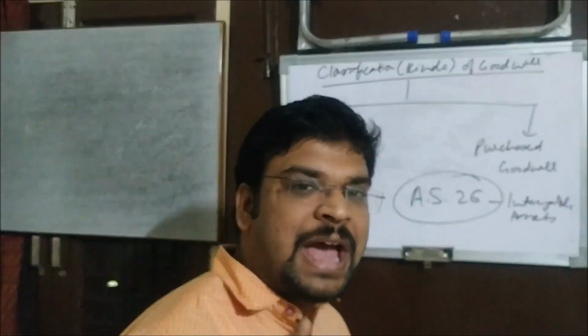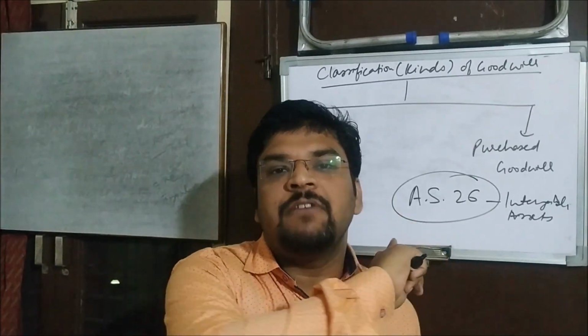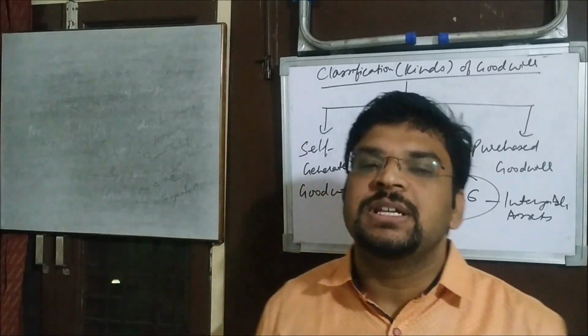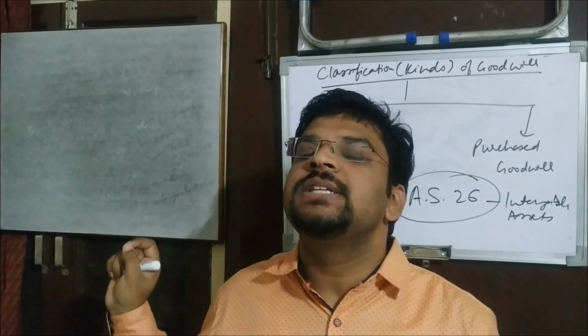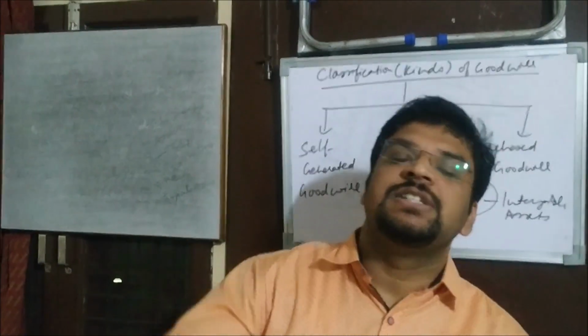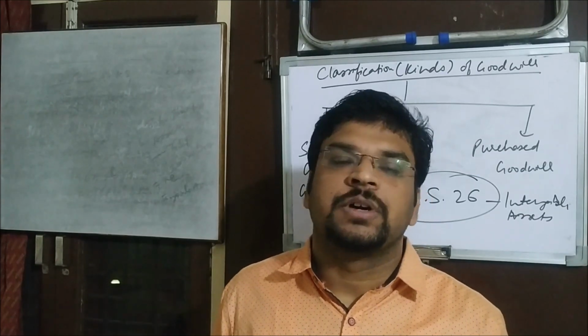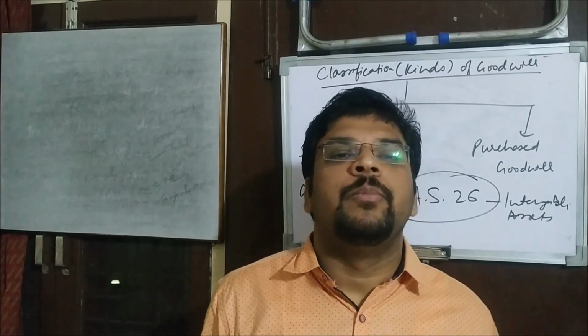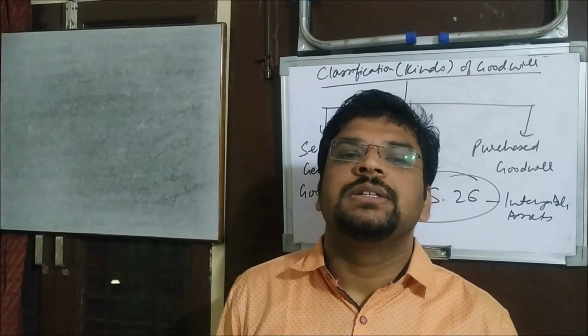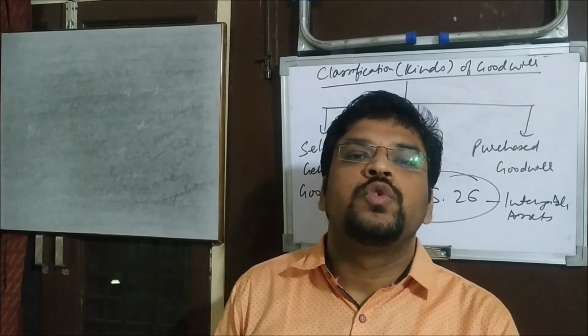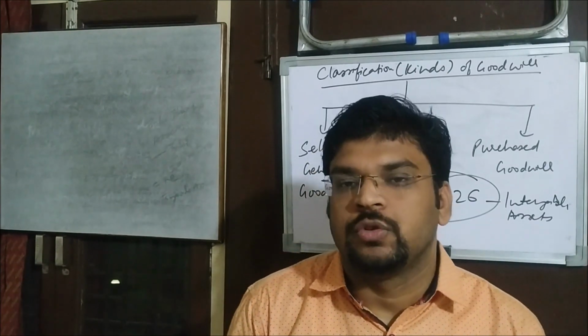Some amount has to be paid. Mr. A, when he was running his business, did not pay anything for his goodwill. He created his goodwill, so that value cannot be recorded in the books of account. But Mr. B bought it. That's why the amount of goodwill will be recorded in the books of account.